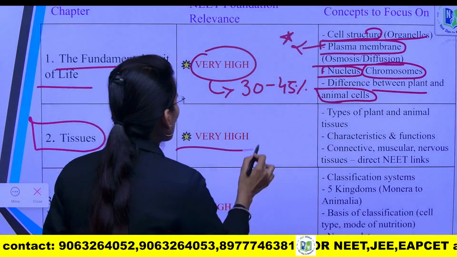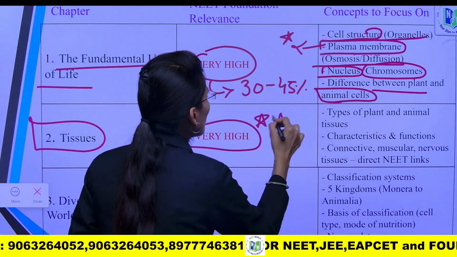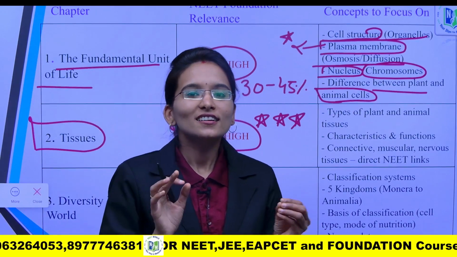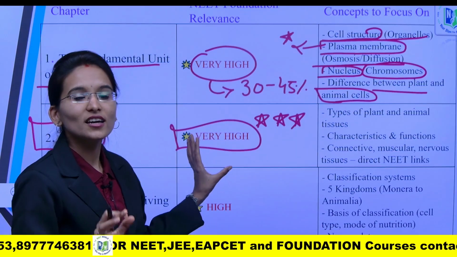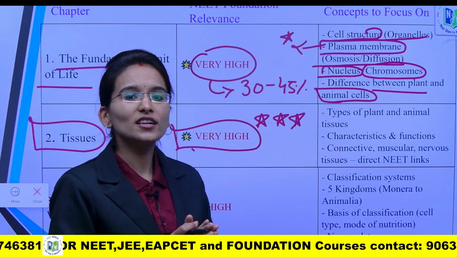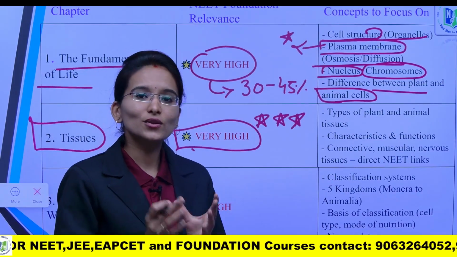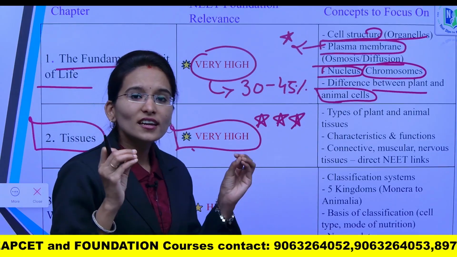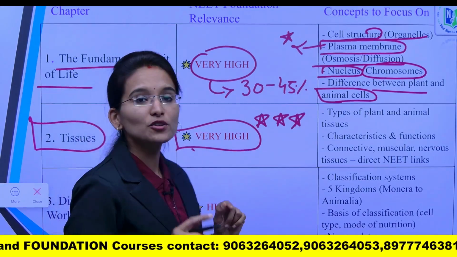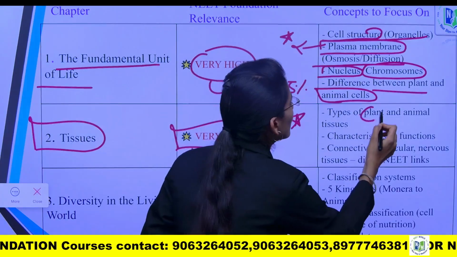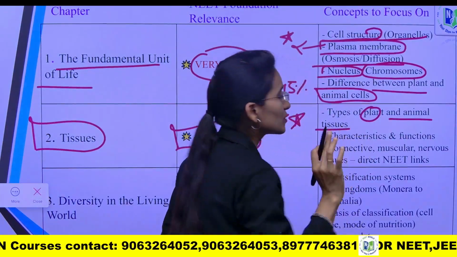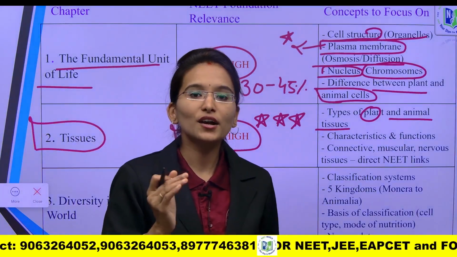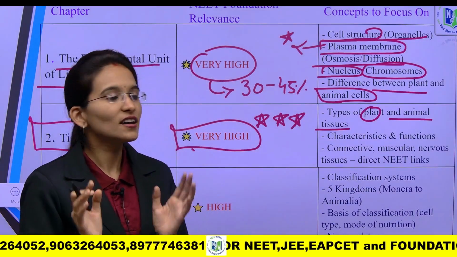It is also one of the most important, high-weightage chapters. The same chapter is included in class 11th and 12th biology also, so you need to start your preparation here itself. In the 9th standard, from this chapter you need to focus on plant tissues as well as animal tissues. You need to learn the tissue structure and function in plants as well as in animals.